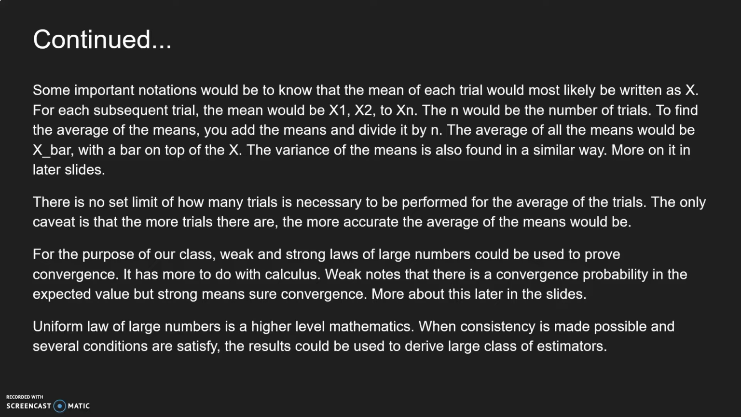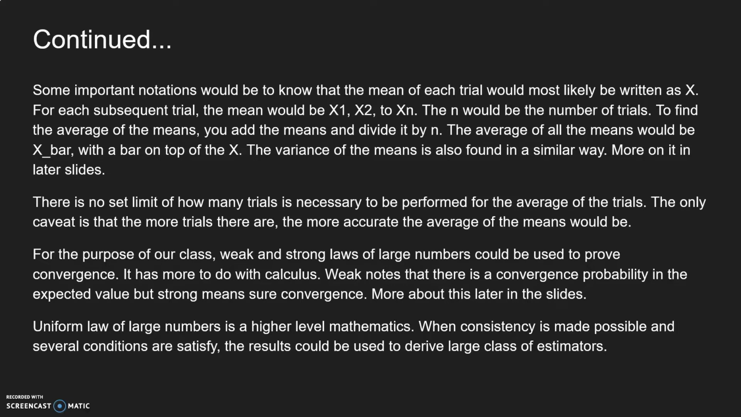Some important notations that we should keep in mind are that each trial would most likely be written as x. So for each trial, that means it'd be x1, x2, all the way to x sub n, and n is the number of trials. To find the average of all the means, you would add all the means together and divide by the n number of trials. This means that the average of all the means would be x bar, with the bar on top of the x. And the variance of the means is also found in an extremely similar way. There's more on this in the later slides.